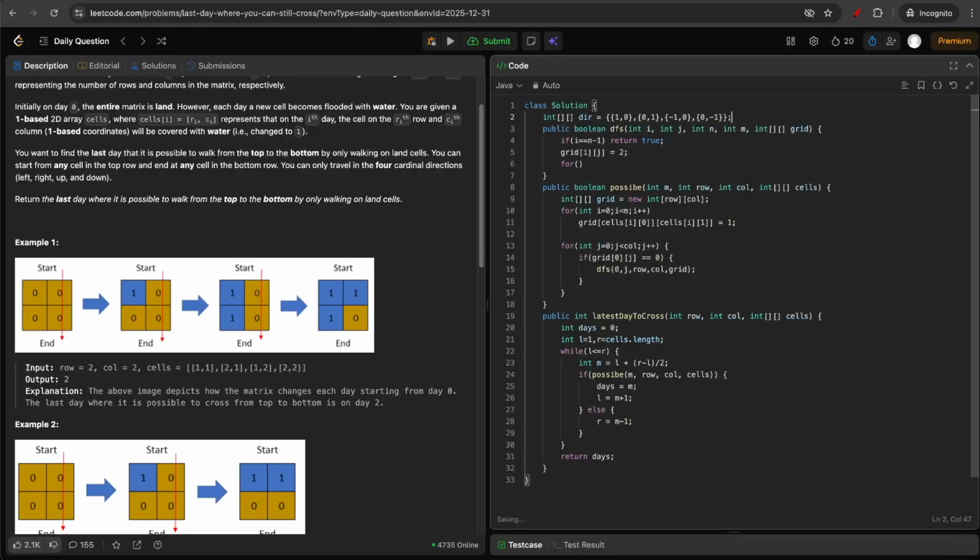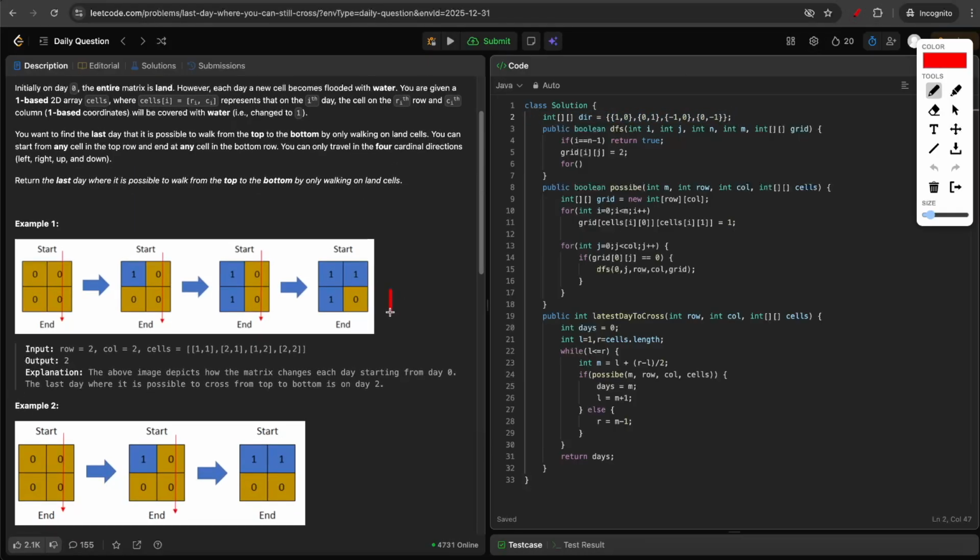So what this directions array indicates is, suppose you are at a cell and you want to move to the top. So for the top, your row will decrease and the column remains same. Now for the bottom, row will increase, column remains same. If you want to move to the left, then row will remain same and column will decrease by 1. And if you want to move to the right, row will remain same and column will increase by 1. So these are all the 4 coordinates I have added in the directions array. So to the current direction i comma j, if you add any one of these, you will move in any one of the directions.